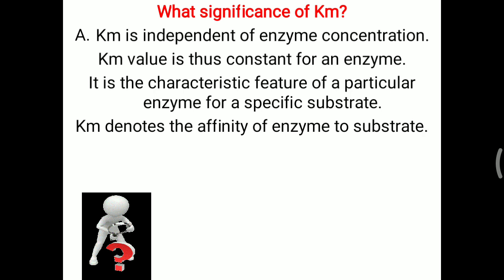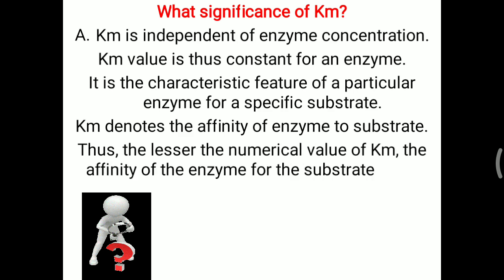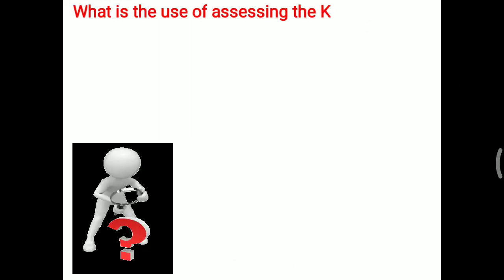So Km also denotes the affinity of the enzyme to the substrate. The lower the value of Km, the higher the affinity for the substrate. The higher the Km value, the lower the affinity for the substrate. Thus the lesser the numerical value of Km, the more the affinity of the enzyme for the substrate. That is the most important significance of the Km or Michaelis constant.